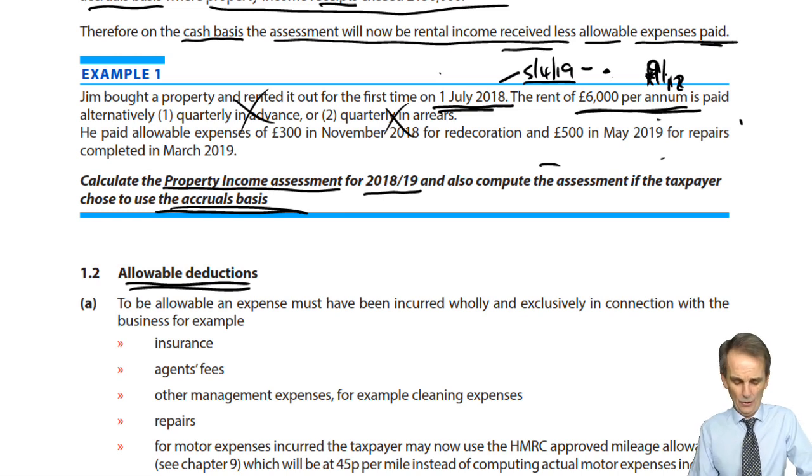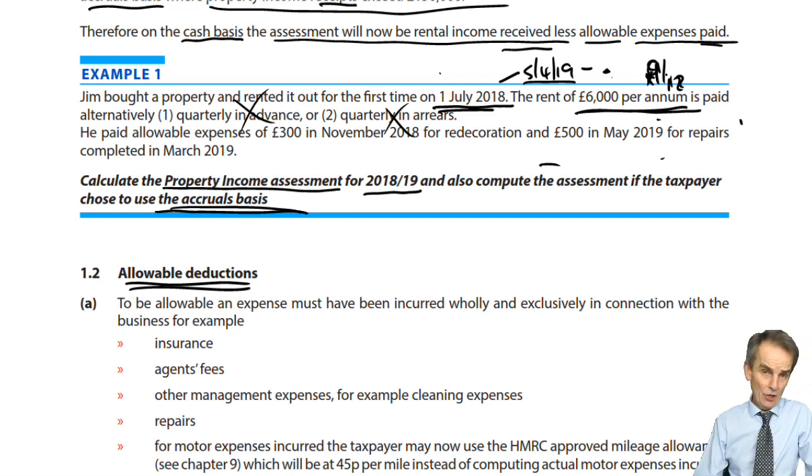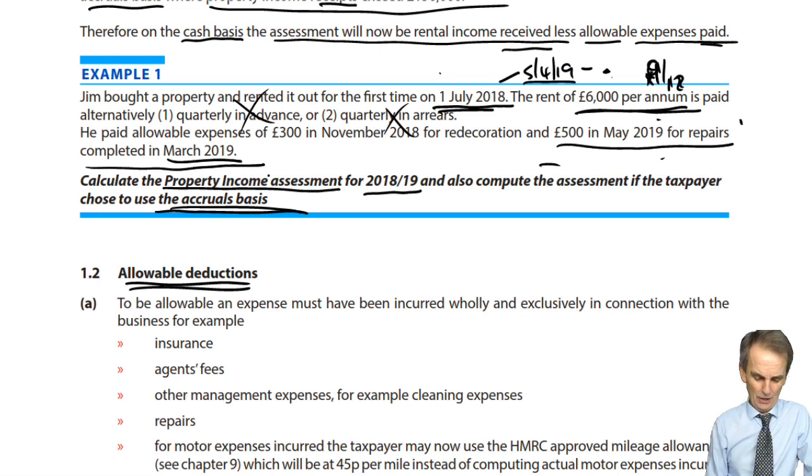Irrespective of whether or not it was in advance, in arrears, irrespective of whatever dates the cash may have been received on. So that was it. It's a received basis. In relation to expenditure, then we've got expenses, therefore, that were incurred in and paid allowable expenses in November 18 for redecoration, again presuming that work was done, and £500 in May 19 for repairs completed in March 19. May 19 there was paid, repairs completed in March 19.